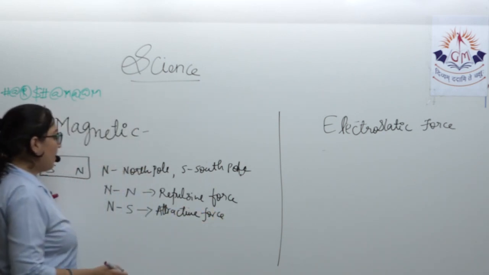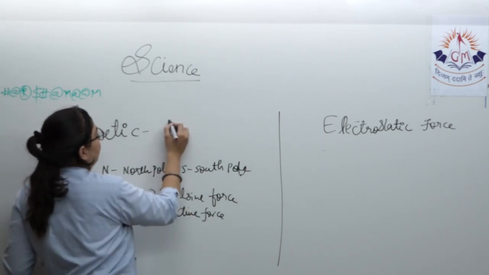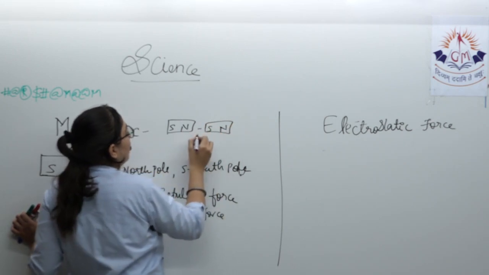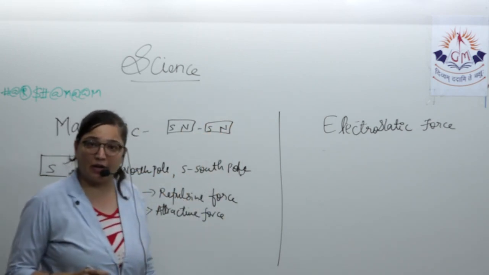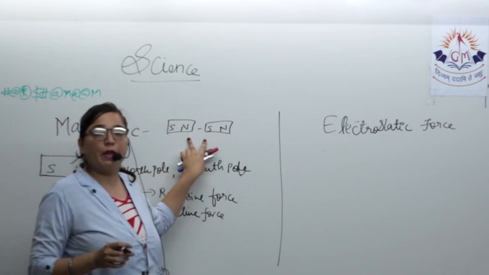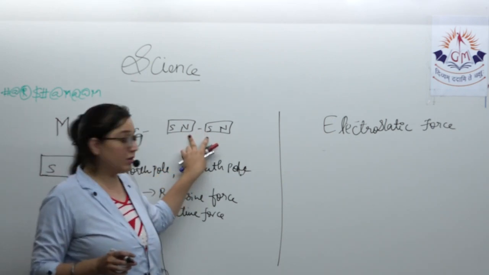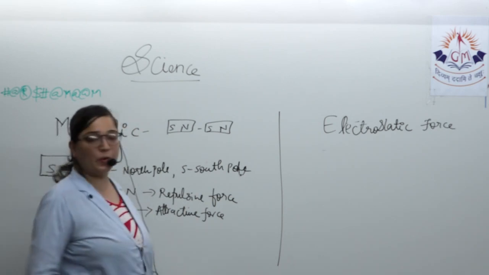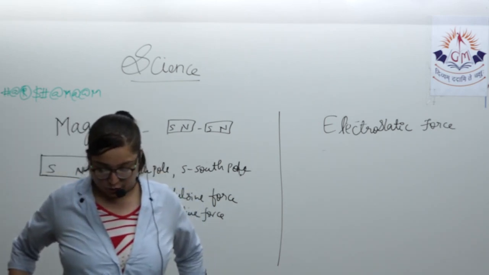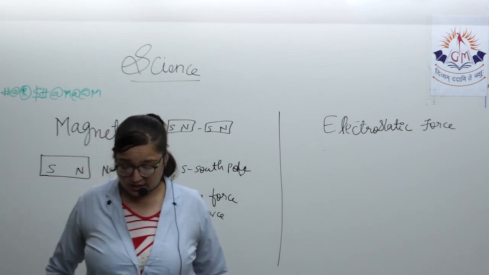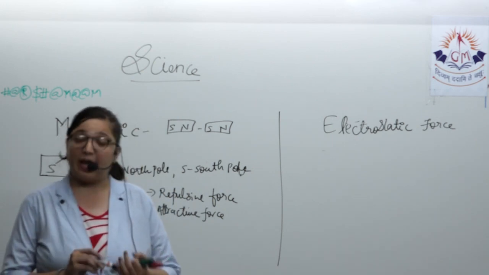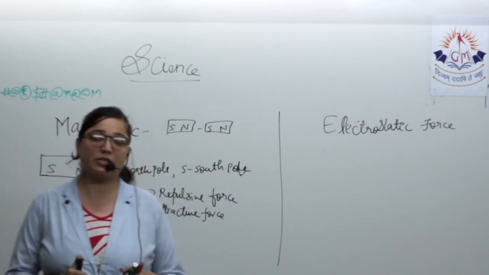That means if I keep two magnets like this, one north over here and another one south over here, there will be attraction between the opposite poles. Between the north pole and the south pole, the force is attractive. So the force exerted by a magnet is called magnetic force.